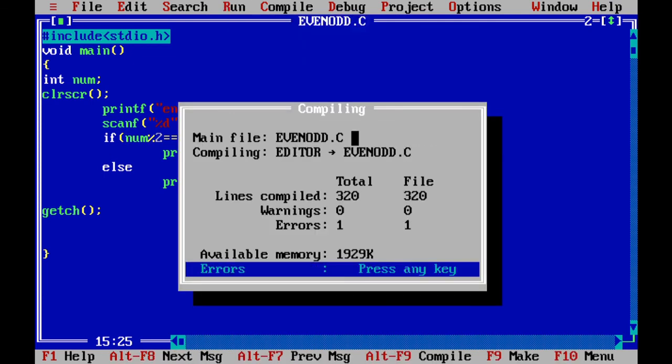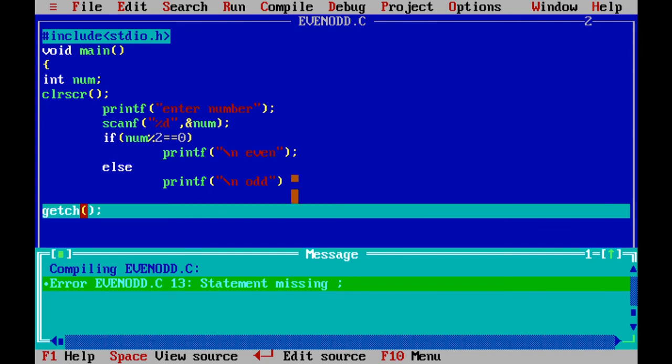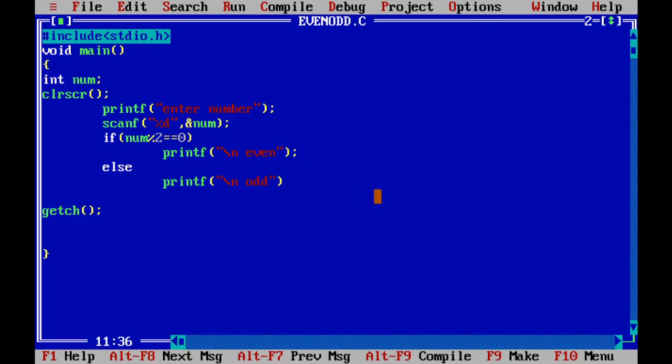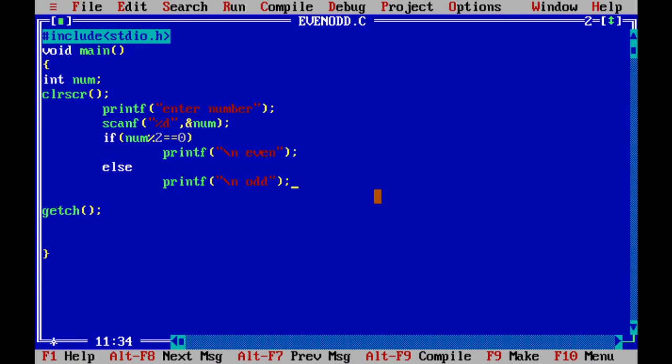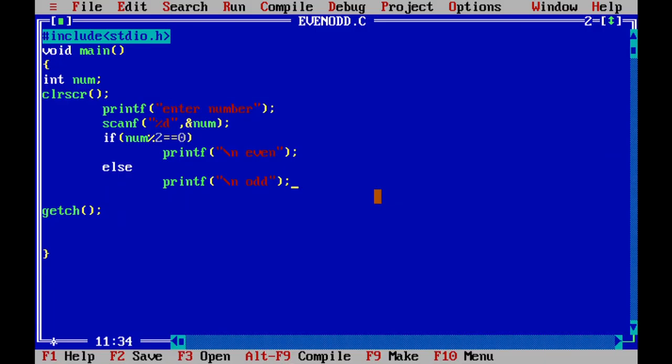So run your program. Just wait a minute. Just execute your program. Suppose the user enters 5, odd, so it displays the proper message. Again, suppose the user enters 6, which is an even number. So this program works for even too, meaning it shows the proper message whether the number is even or odd. So this is about the if and else statement.